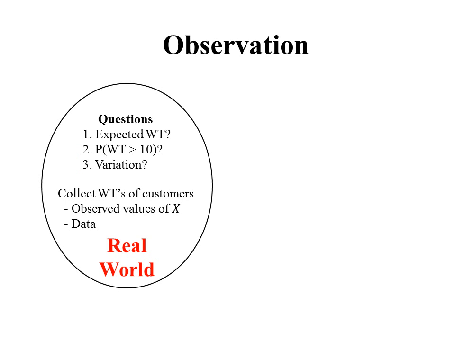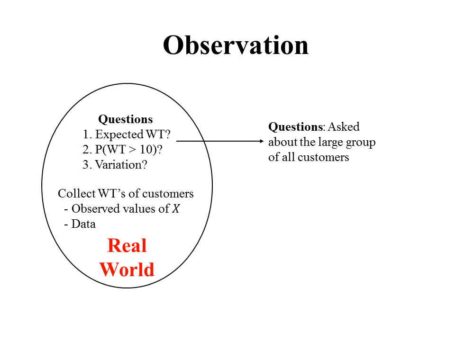Okay? So those three questions are asked about the large group of all customers. Right? We really want to know the expected wait time of all customers. We want to know the variation of all customers. However, when we collect wait times of customers, we're not going to be able to stand there and observe every single customer that comes through a checkout line at this grocery store.